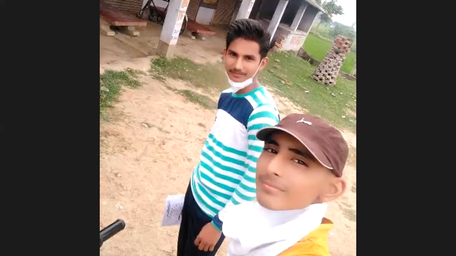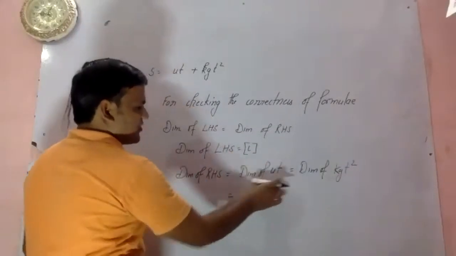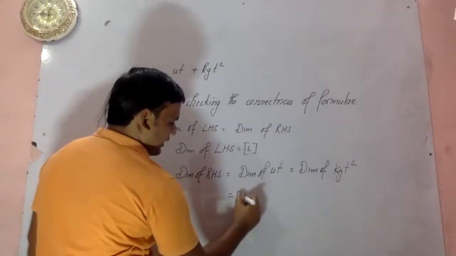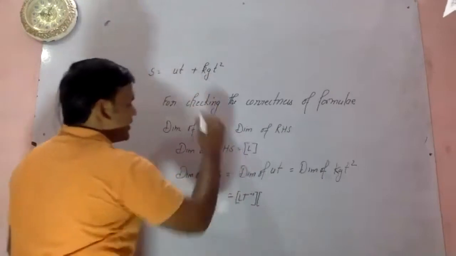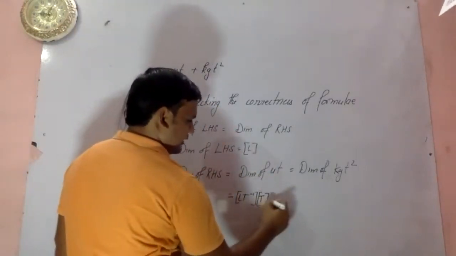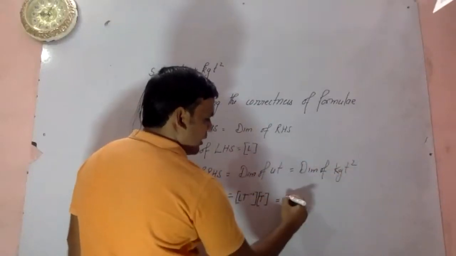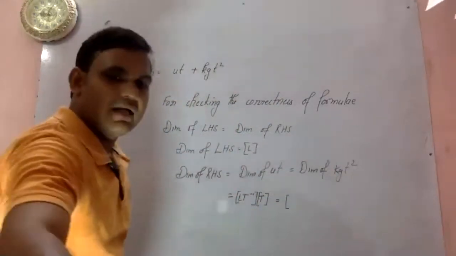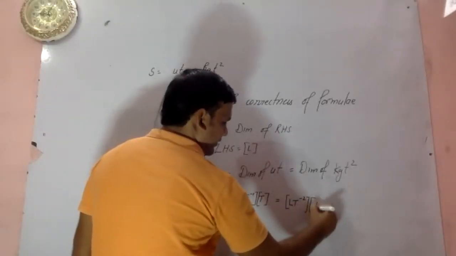So now what we can do? We can write here that RHS is equal to dimension of ut. u means your velocity. The dimensional formula of velocity is LT minus 1. And your t is your time; you have to multiply t here. And it should be dimension of kgt square. The dimensional formula of k will be dimensionless, and g has the formula LT minus 2, and t square is here.